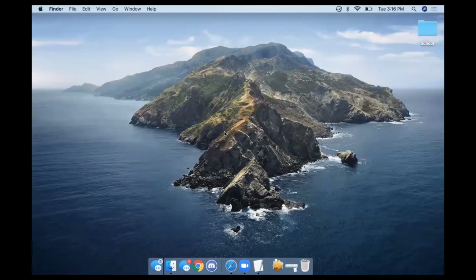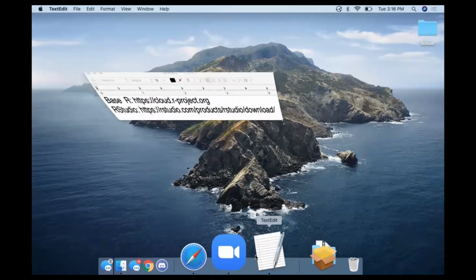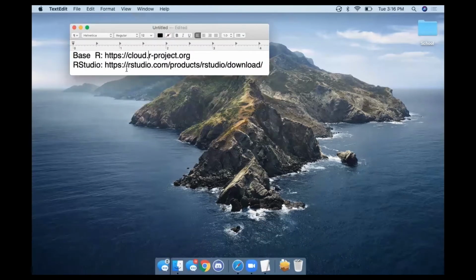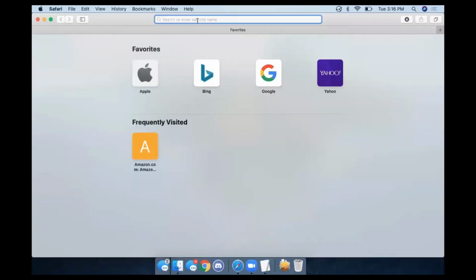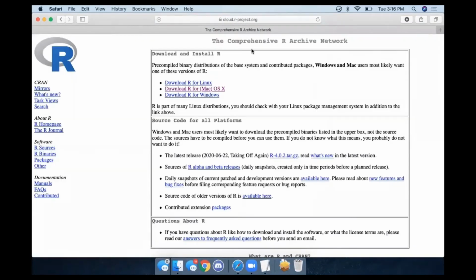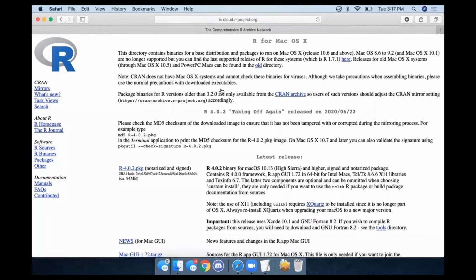First, we're going to want to download both R and RStudio. I will provide these links in the description. Let's first download R by visiting this website. This will take us to the download page for R. Since we're on Mac OS, we're going to click Download R for Mac OS X.